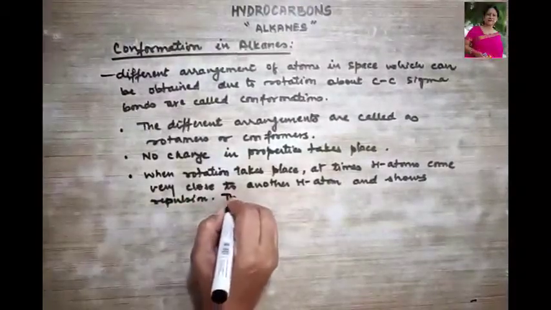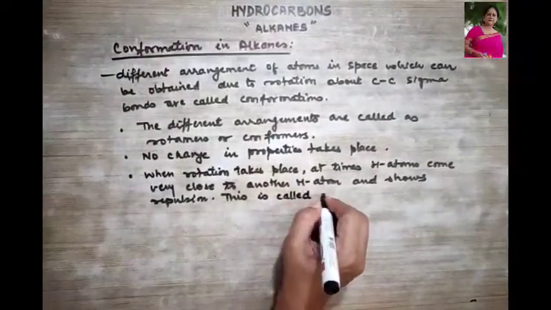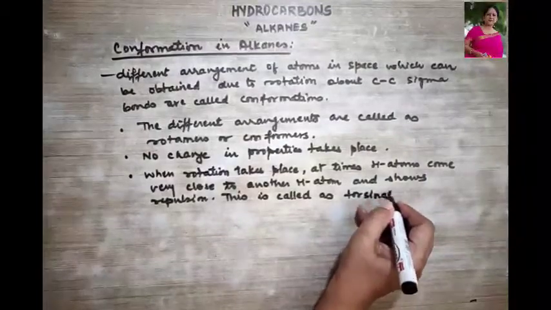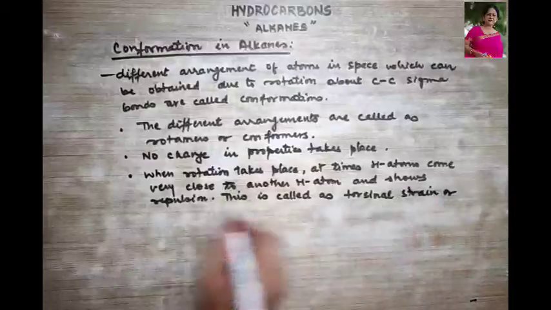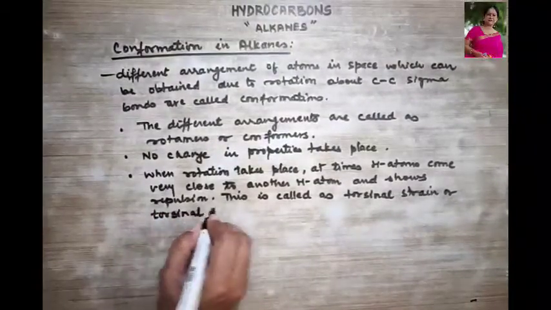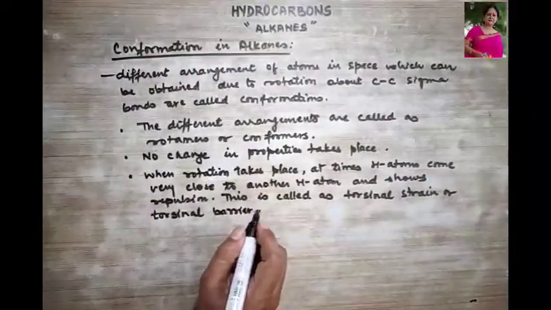Okay, what is this called? This is called torsional strain or torsional barrier. Is that clear?